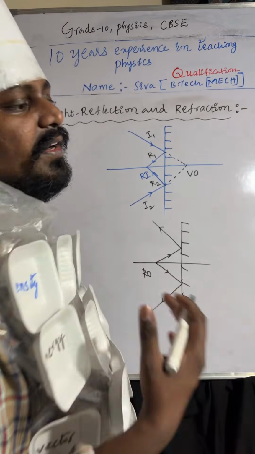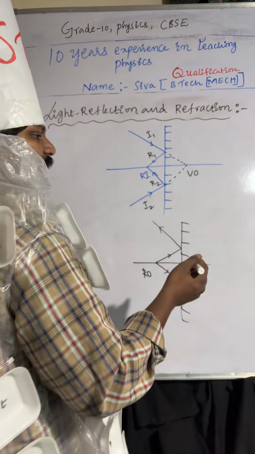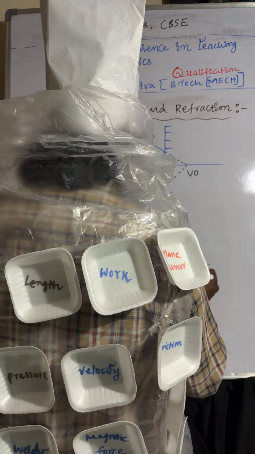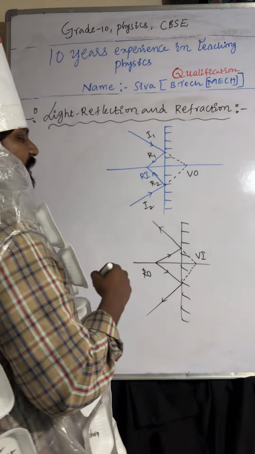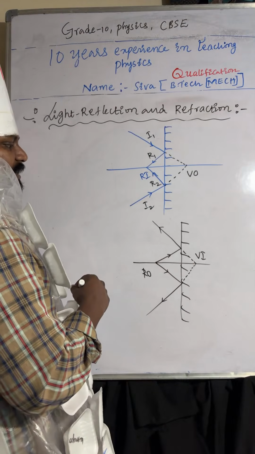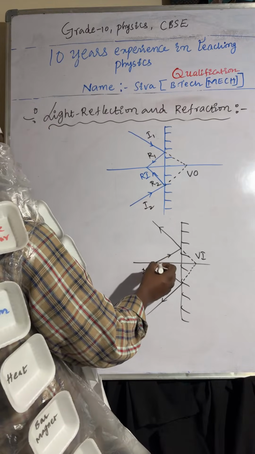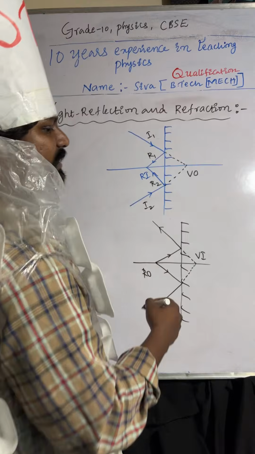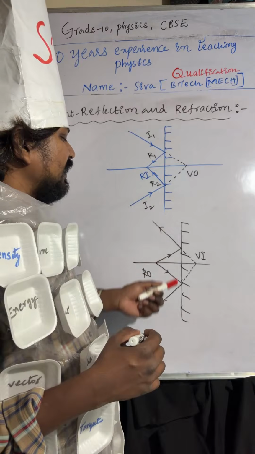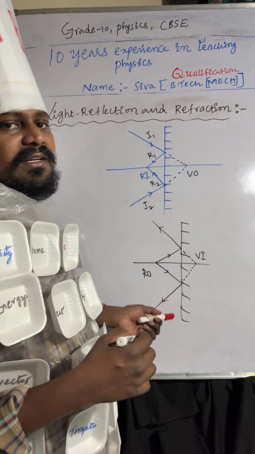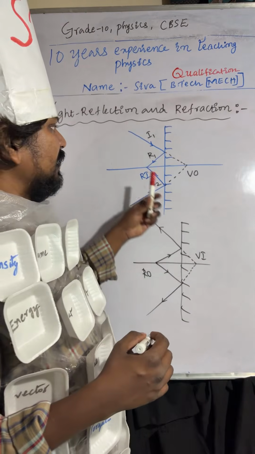If you extend the reflected light rays, the extended reflected light rays meet at one point, so their image is forming. That is a virtual image. The point of intersection of extended reflected light rays is called a virtual image. Incident rays are coming from this point, so this is a real object. Extended reflected light rays are meeting at one point. Their image is forming. That is a virtual image.